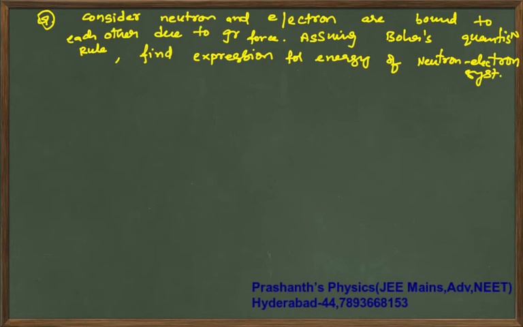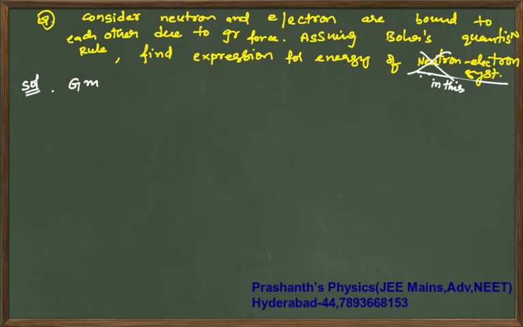Actually you should write find energy of not neutron, only electron. Electron in this system, then the language will be better. He gave this language in the book, but I don't feel it is correct. So come on, try this question. Pause the video clip, try the solution. Now hope you have tried for a finite amount of time.